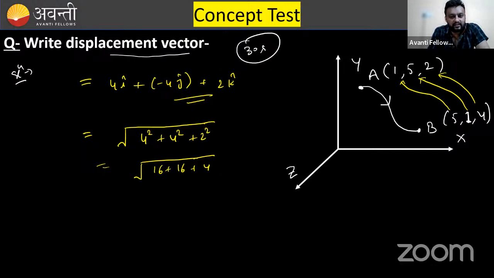Someone has answered, that is 6. Bhavnagar is saying 6. Very good, Bhavnagar. That is 6. What will be the direction of the displacement from initial position to final position? So that will be the direction of the displacement, along A to B. I think it is clear everything. Moving further for the next question.